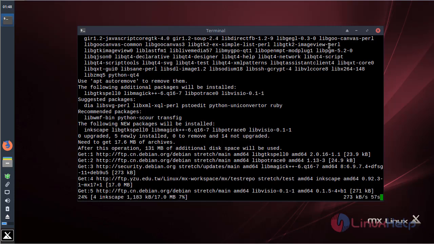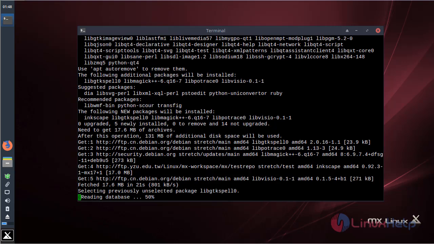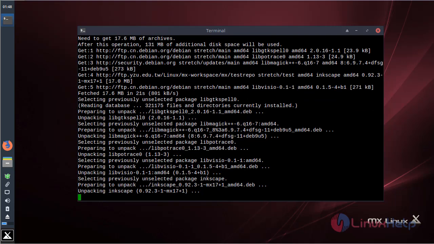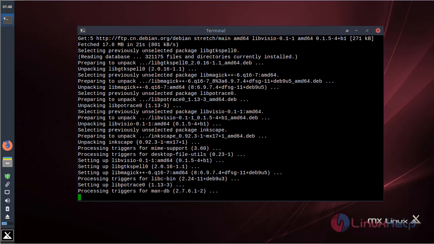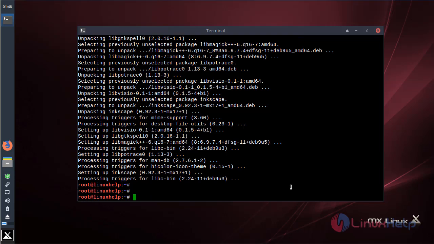The application is installing now. The application has been installed successfully.